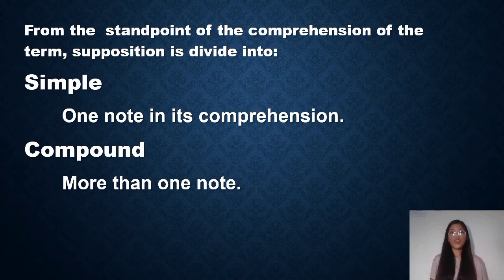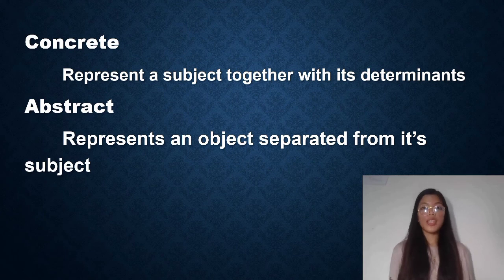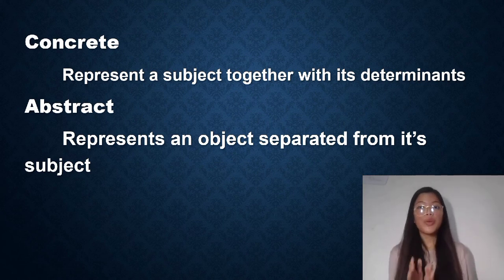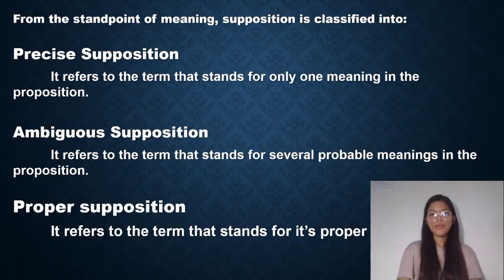Next, from the standpoint of the comprehension of the term, supposition is subdivided into four. First, simple. Simple is one note in its comprehension. Second, compound. It means more than one note. Third, concrete. Concrete represents a subject together with its determinants. Lastly, abstract. It represents an object separated from its subject.